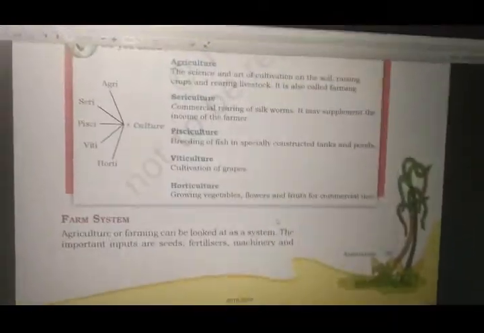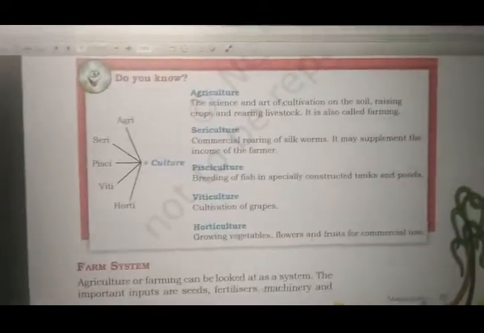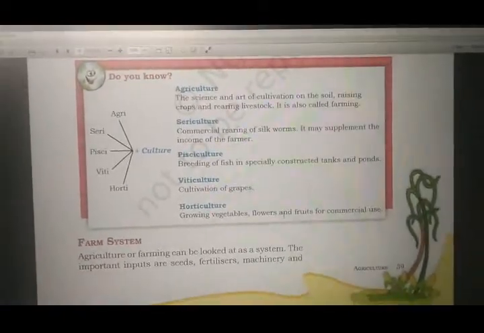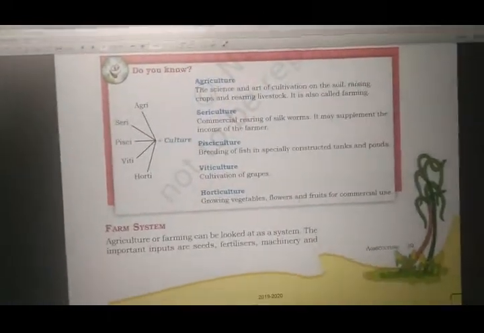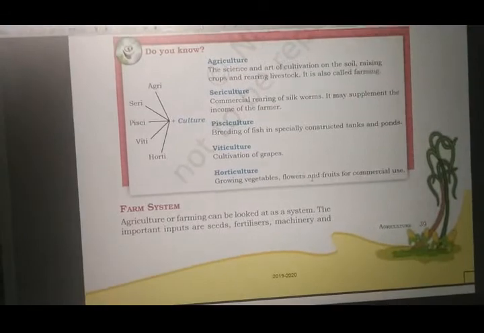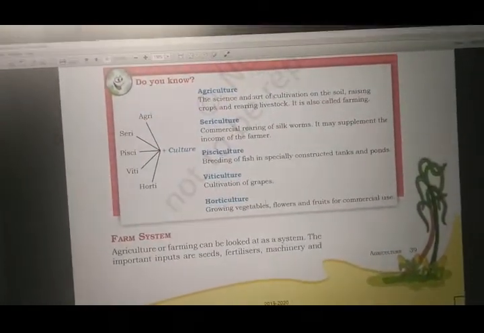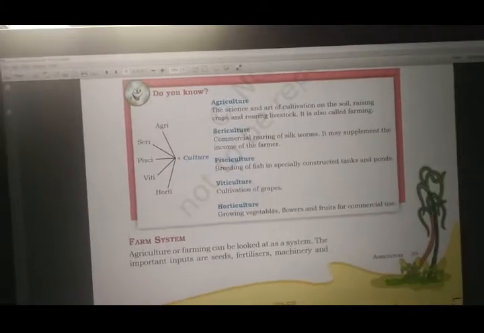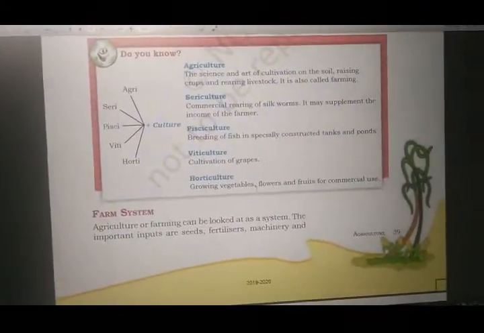Okay. Now let's see some important things you should know. This is very important from the exam point of view because you will get one question or definition from this box. Now let's see the agriculture. You can see there is a small diagram: agri, seri, pisci, viti and horti plus culture. So that means we have agriculture, sericulture, pisciculture, viticulture and horticulture.